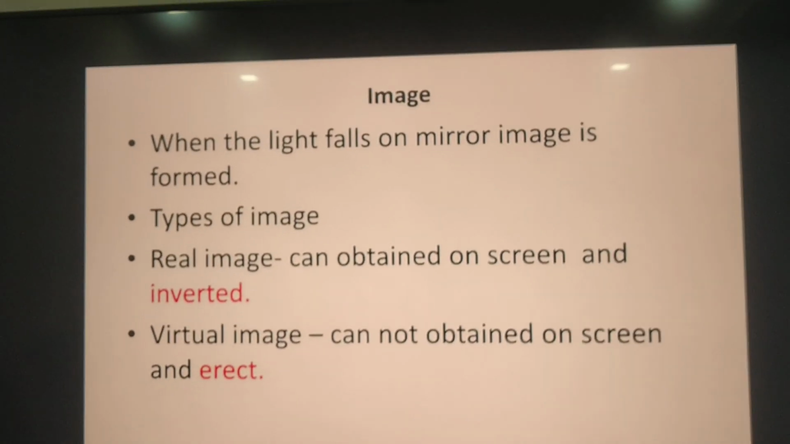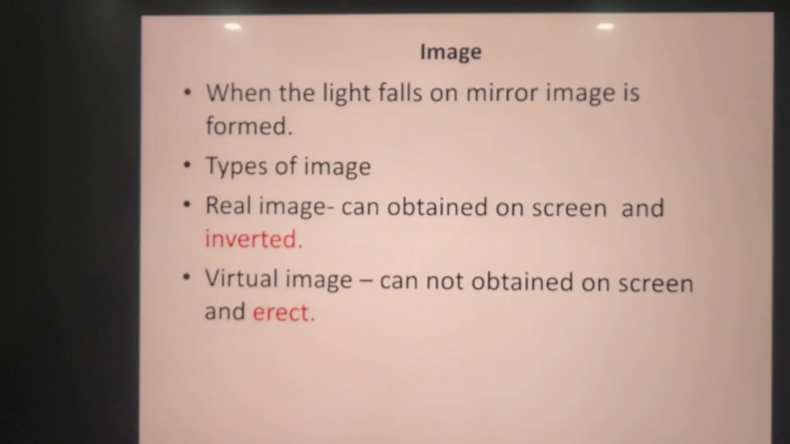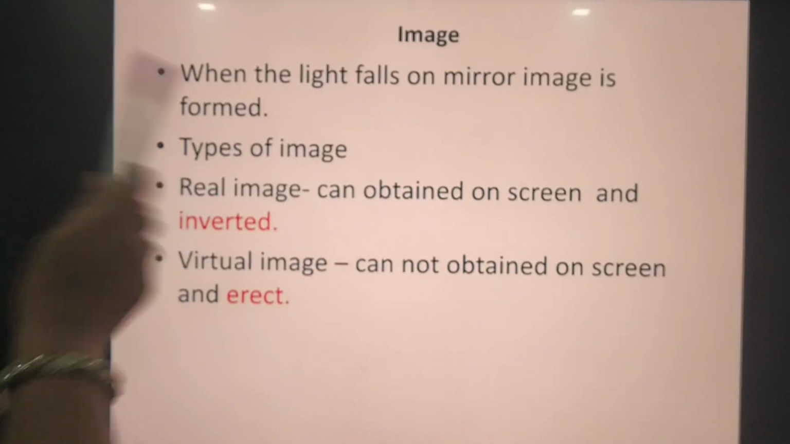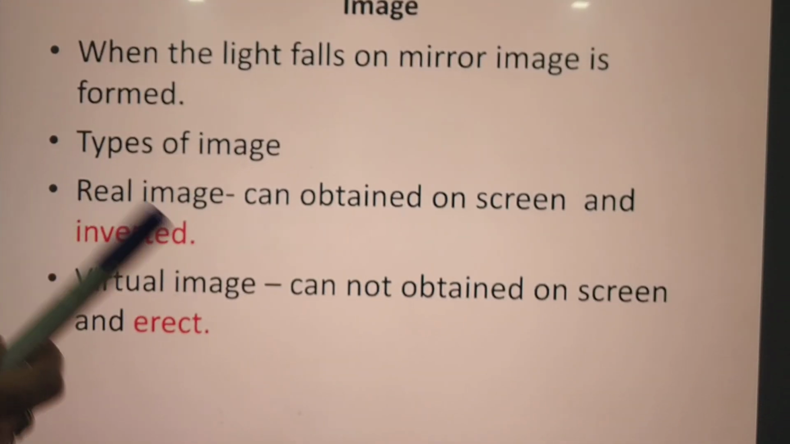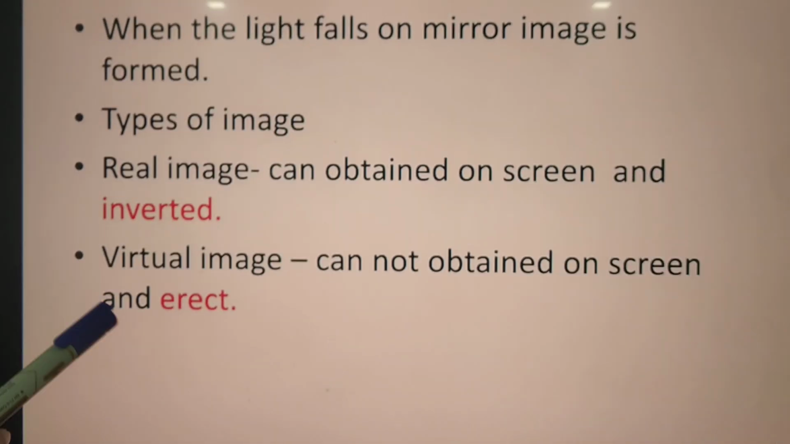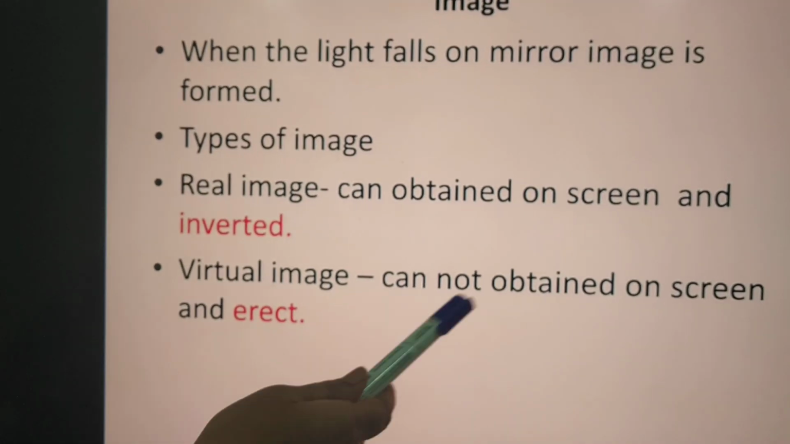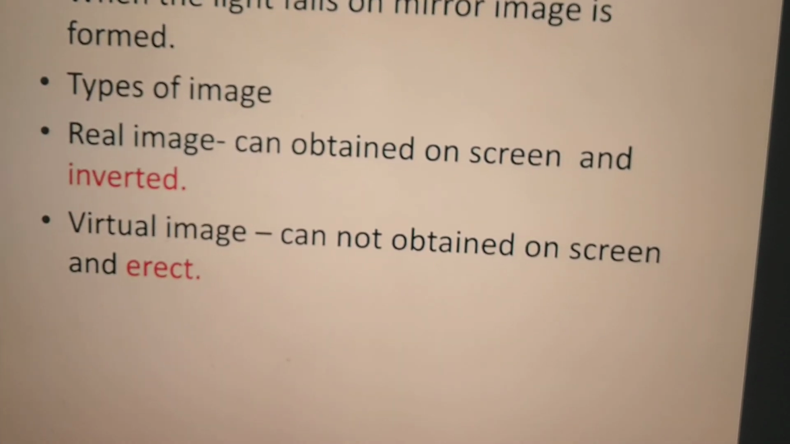Now we can conclude how many types of image we can find when light falls on a mirror, students. The first image is the real image, but in a plane mirror you observe a virtual image that cannot be obtained on a screen and it is always erect.